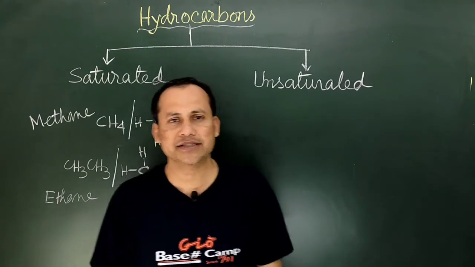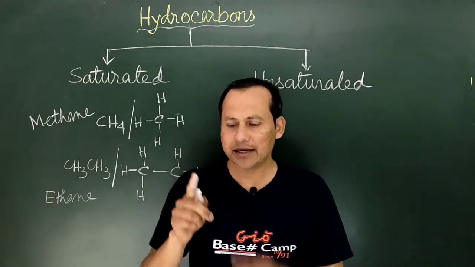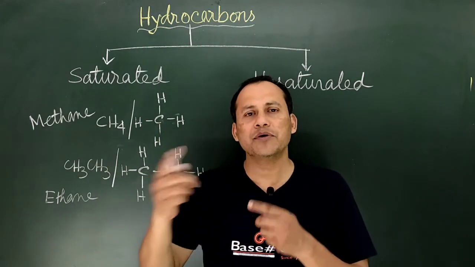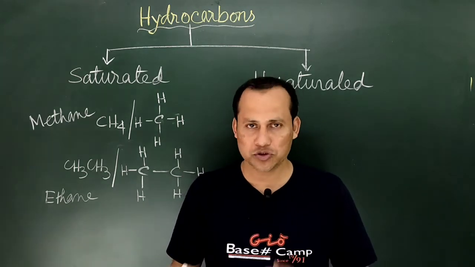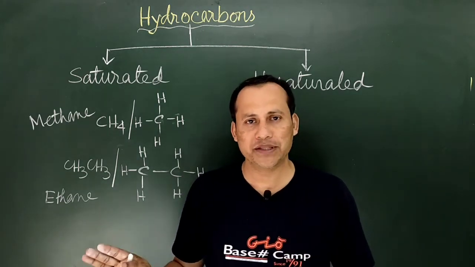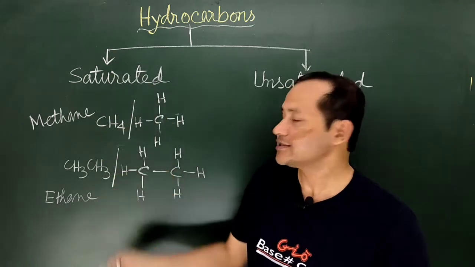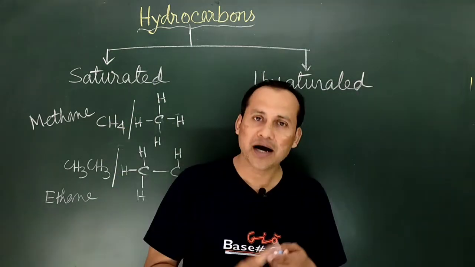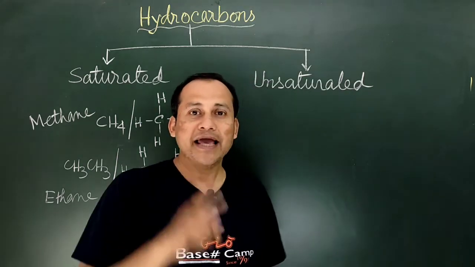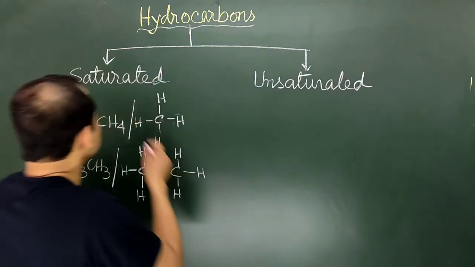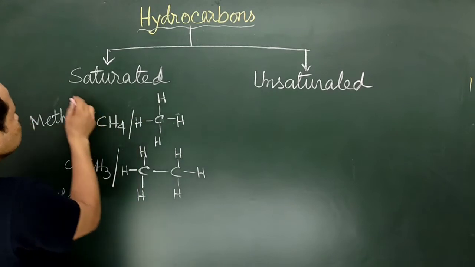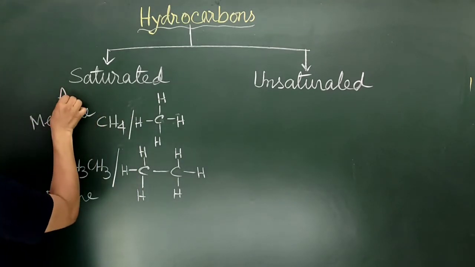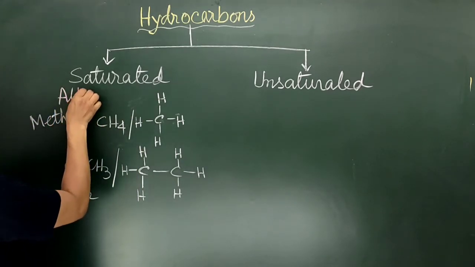In each and every case, always either carbon-carbon or carbon-hydrogen single bonds will be there, no other bond will be there. So these are saturated hydrocarbons, and saturated hydrocarbons are also termed as alkanes.